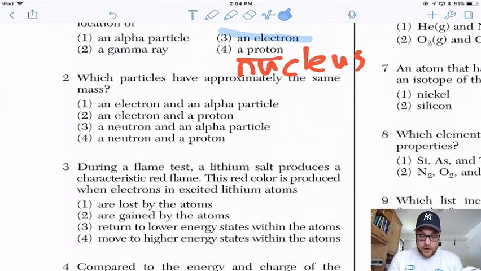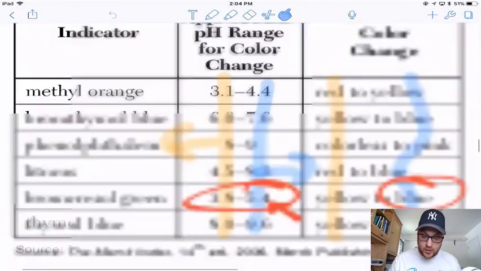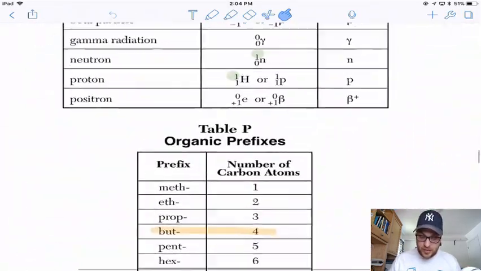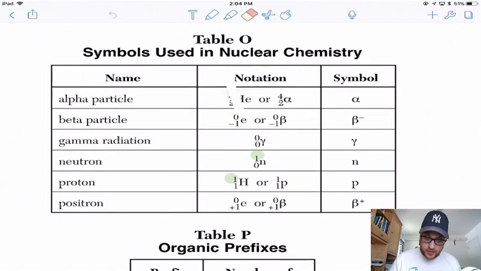Which particles have approximately the same mass? Now, you could, based on all the ones listed besides the electron, which is kind of on Table O, just look these up on Table O. So if you look at Table O, I believe alpha, proton, and neutron were all answer choices. Beta particle kind of simulates what an electron is. They're not quite the same. They don't have the same background. But E, you can think of as electron.